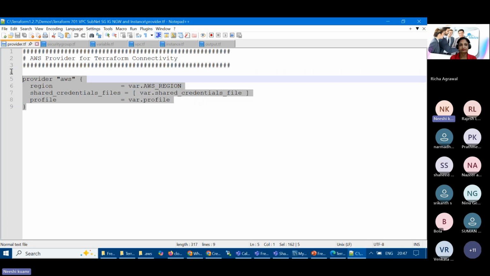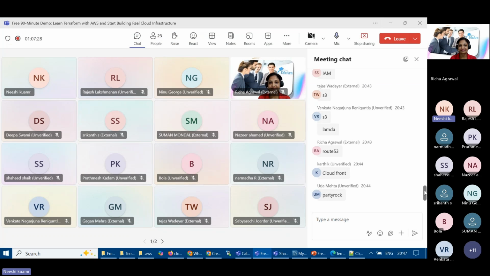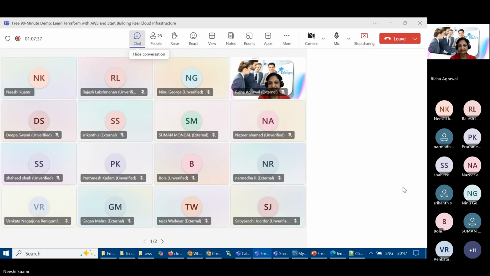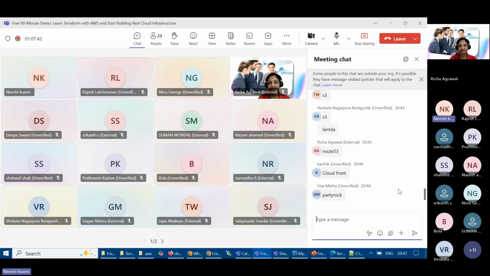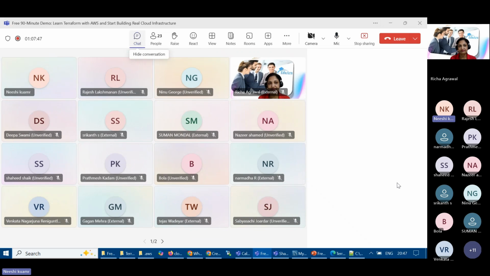Now, is that provider clear for everyone? Say no if it is not clear, because in the positive scenario we are saying that. So just type no if it is not clear. Oh, so I believe it's clear. There is a no, right? So all right, one question is there. Can you explain that again, please?